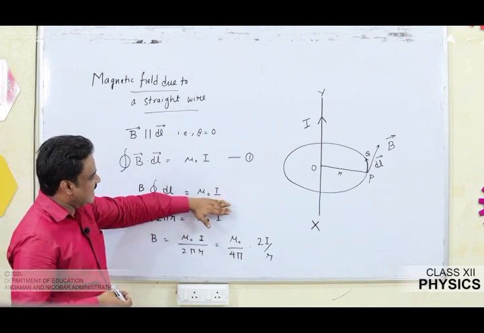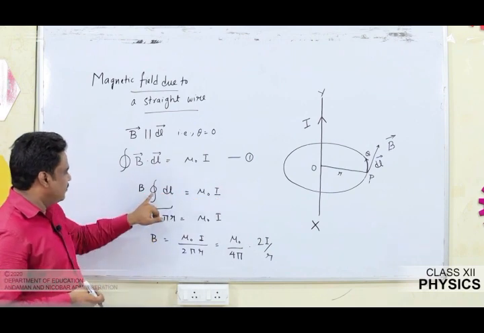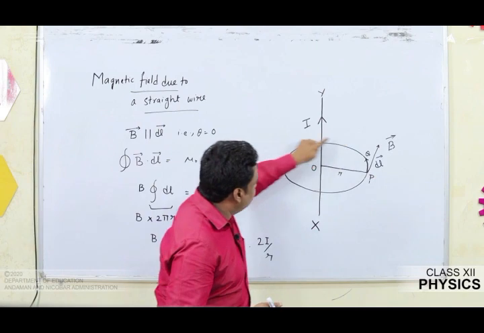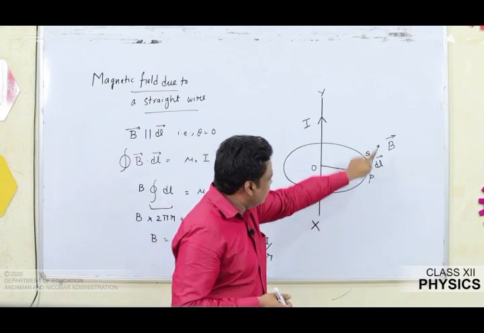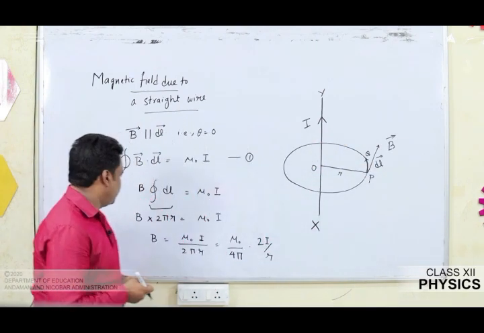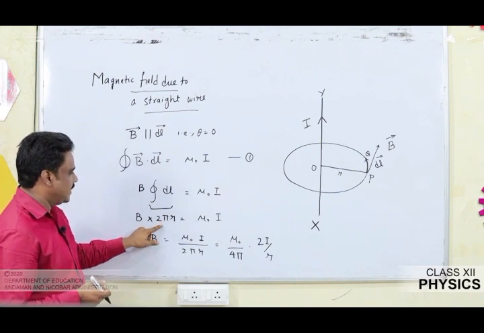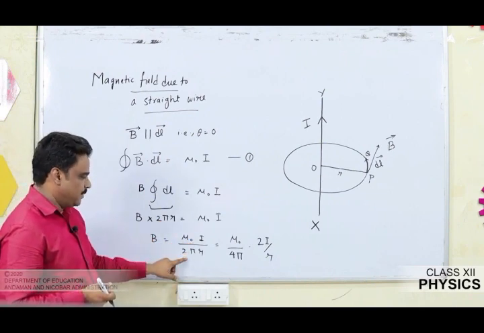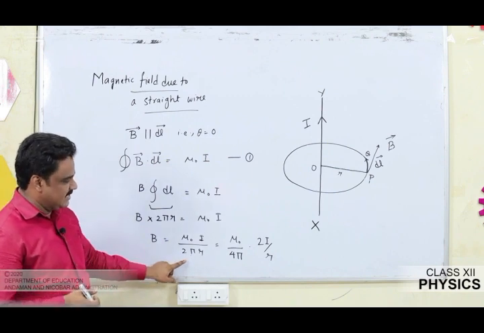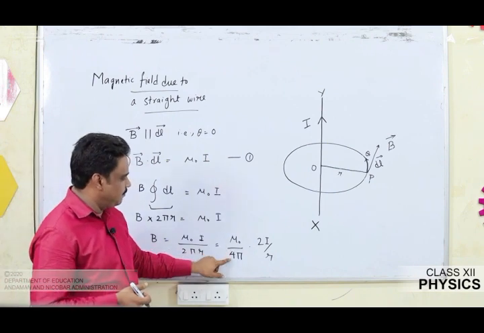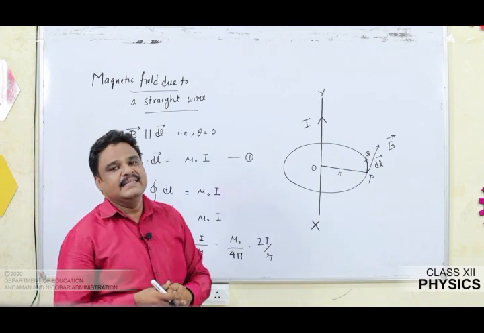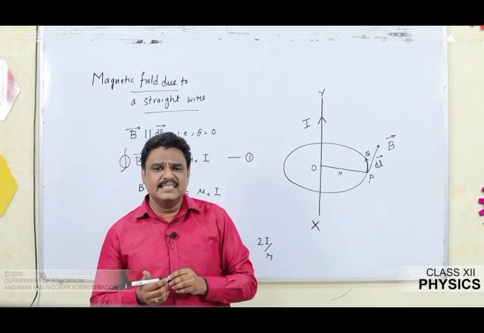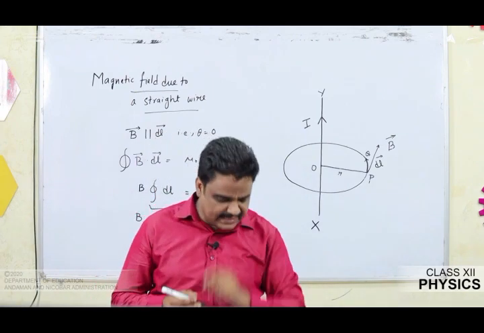RHS I am going to retain as such, that is mu naught I. Now what about the integral over the closed loop of dl? Obviously if this is the small dl, the total integration over this entire length will be the circumference. What I can write is 2 pi r. So B is equal to mu naught I by 2 pi r. Multiply and divide by 2 to get the standard form. So it will be mu naught by 4 pi into 2I by r, which is the magnetic field due to a straight wire. With this I'm going to get into my second application.